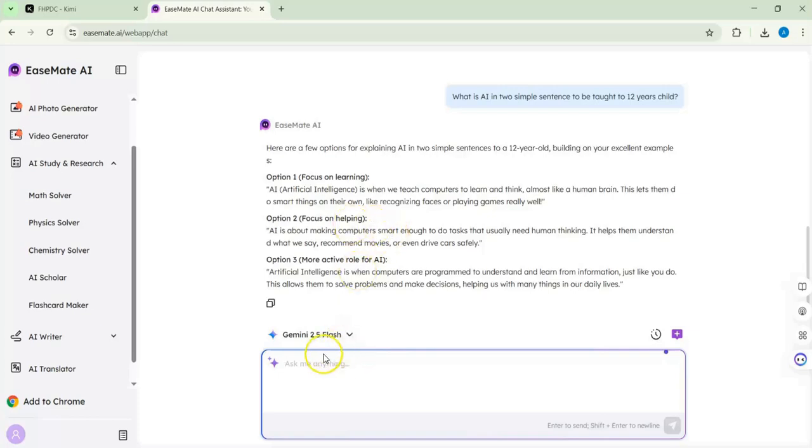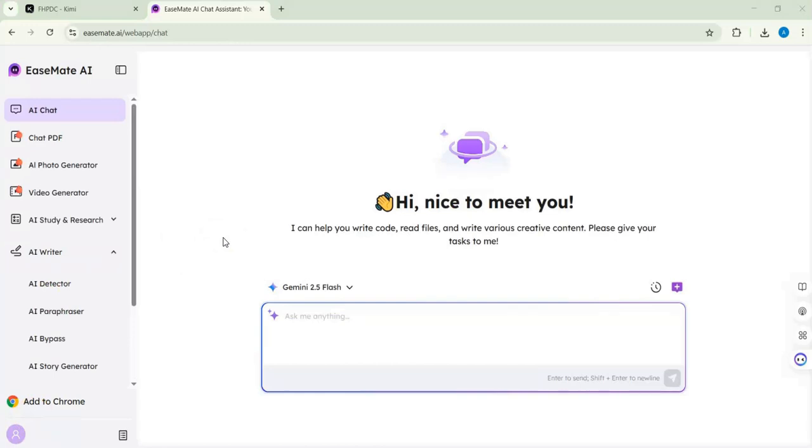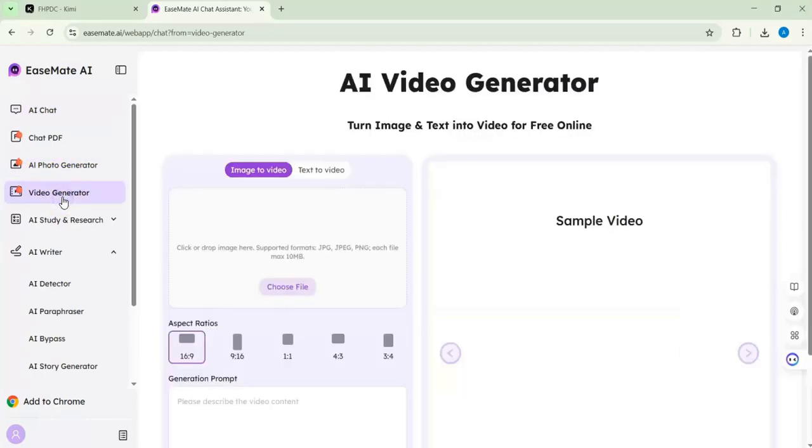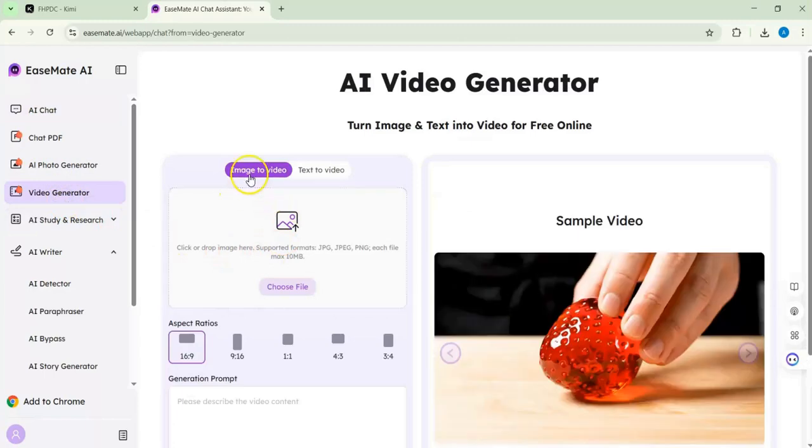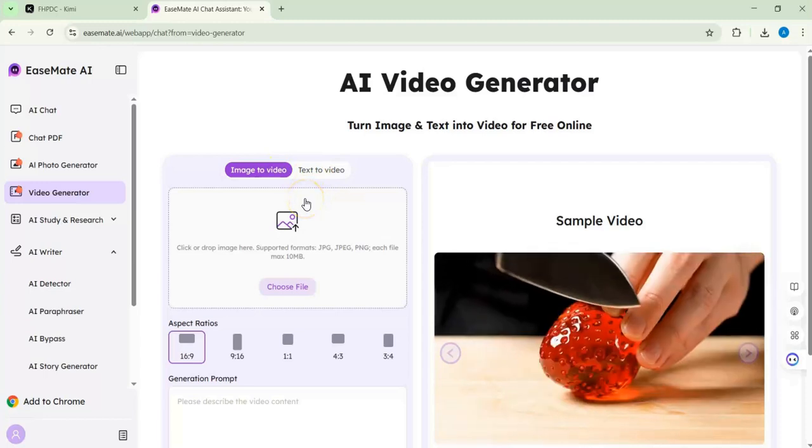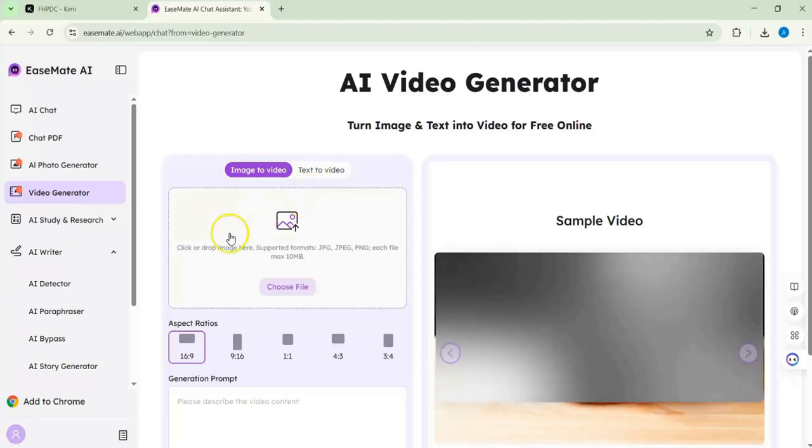See here, for example, Gemini 2.5, because it's one of the best. Now they give you 3 options, which I feel is more fine and more smart than just giving you something basic. So let me show what you can use, for example, for chatting. Here you can go for chat PDF, as we said. Here let's go for either AI photo generator or video generator. We'll go for video generator. Here you can put image to video or text to video. It's up to you. So let me go for text to video.